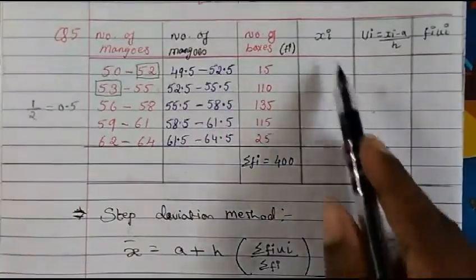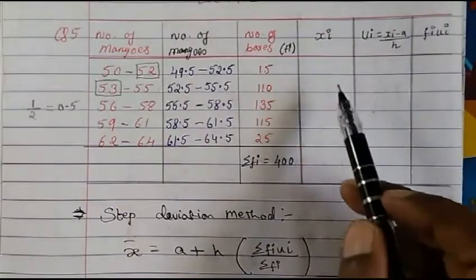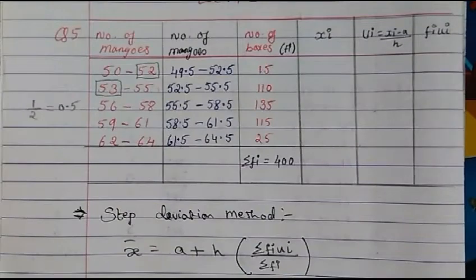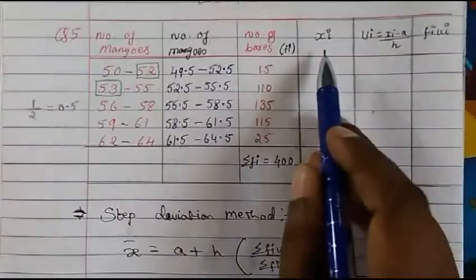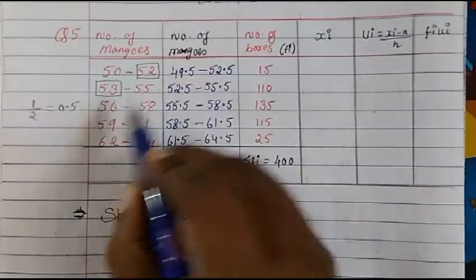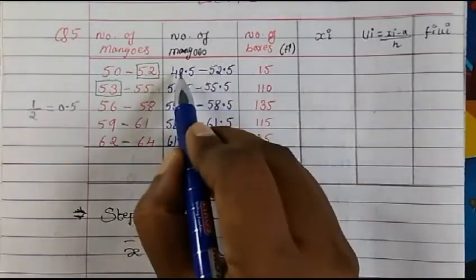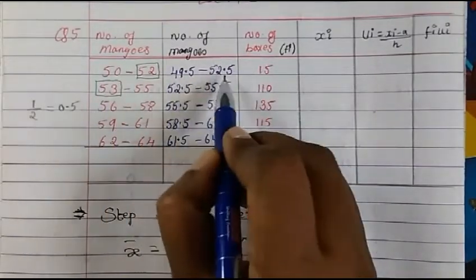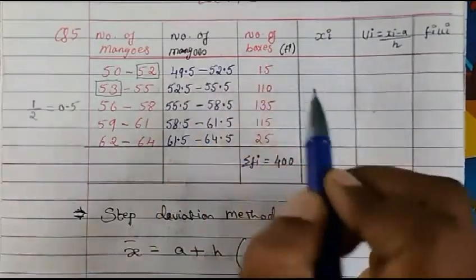Now we have to find out xi. Xi is compulsory, you have to do it for all three methods: the direct method, the assumed mean method, or the step deviation method. Now how to find xi I have taught you. Now this only you have to consider, not this. This is your upper limit, this is your lower limit. The sum of both divided by 2 gives you xi.